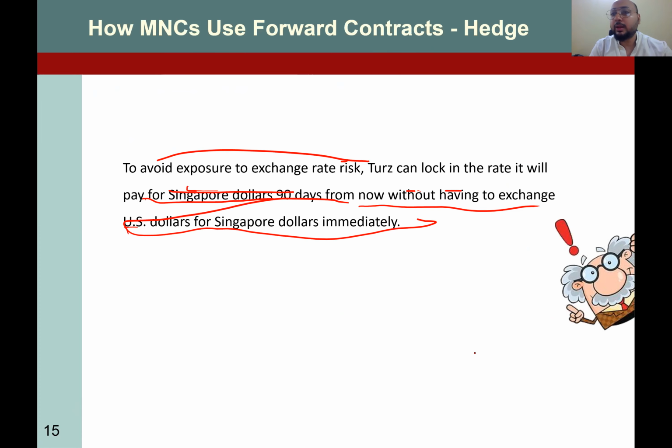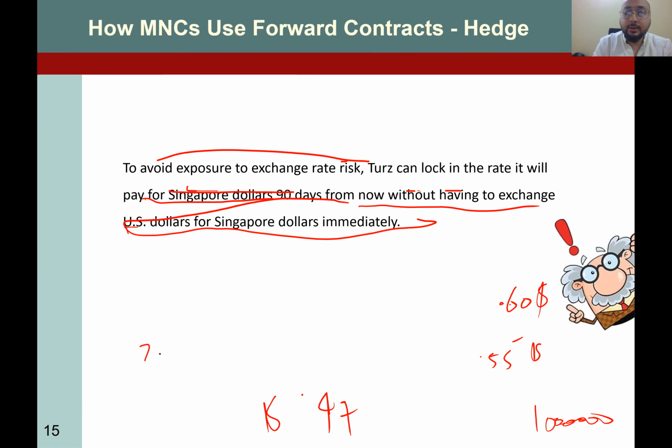So for example, they're going to give you a rate of 0.55. If you go to a financial institution, they will say, okay, I'm going to give you 0.55. After 90 days, you have to buy from me at 0.55. So if this prediction happens to be accurate, then you would be paying extra 100,000. If this prediction happened to be correct, you would be saving 30,000.